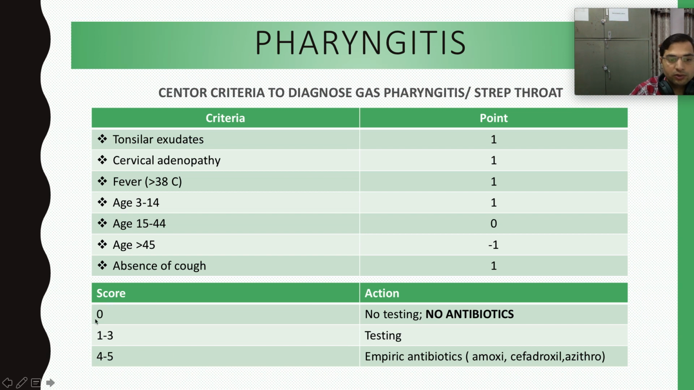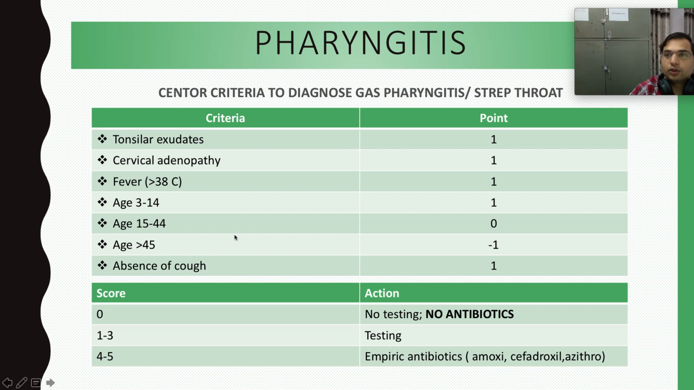So if the cumulative score is 0, we don't do any testing and we don't give any antibiotics, we just give supportive treatment, right? Some betadine gargles or salt water gargles or triphala gargles or haridra gargles, supportive treatment only. For the fever we give antipyretics. So with supportive treatment only the patient is treated. If the score is 1 to 3, we do testing, right?